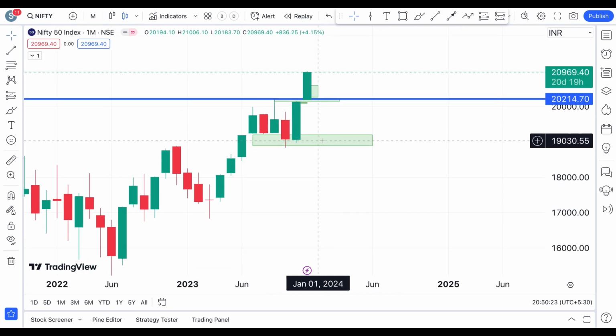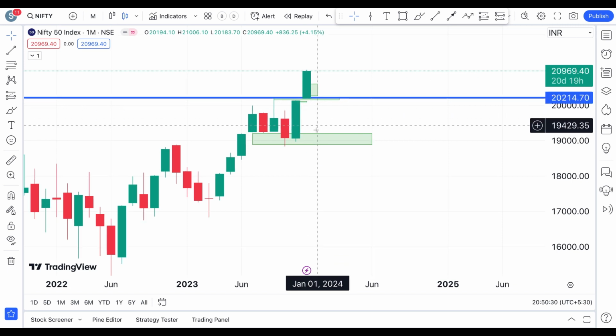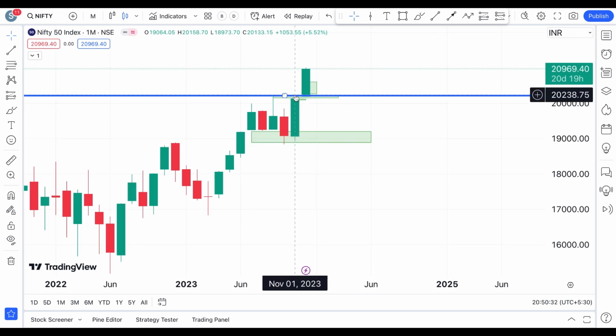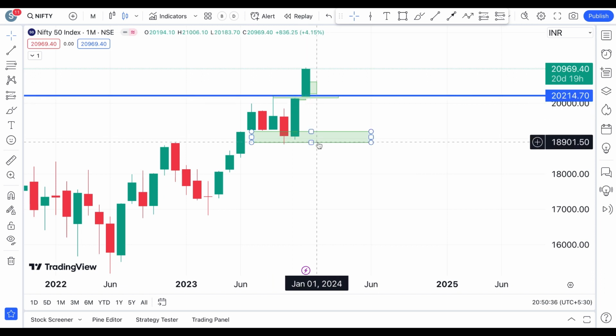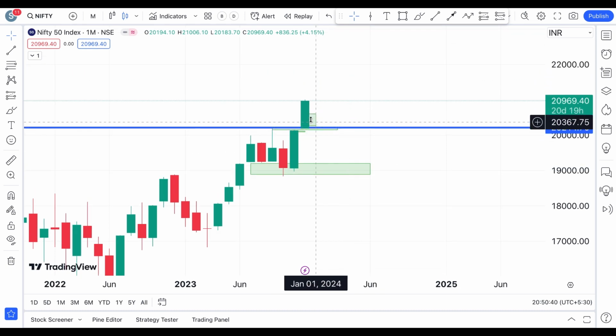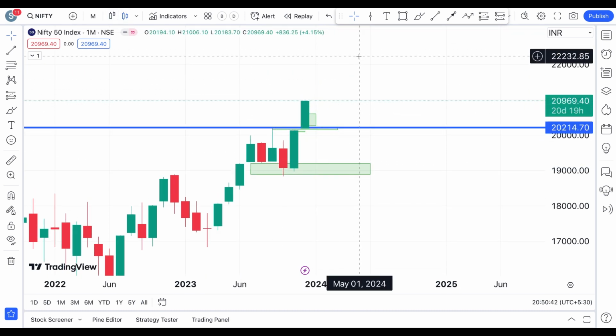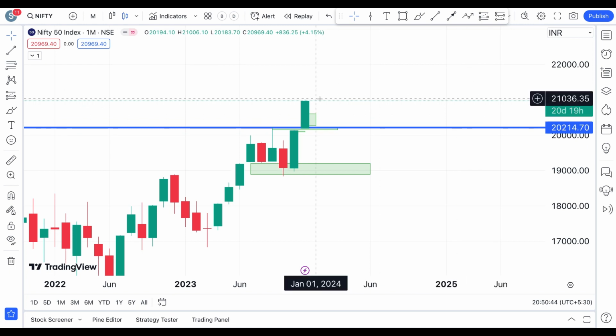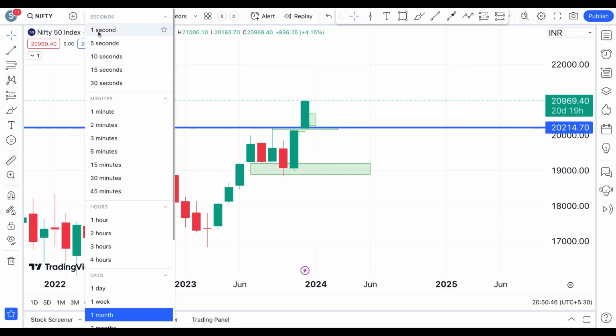You should be paying attention to these levels in the Nifty, this as a resistance level, and this as a support level on a monthly chart. So to start with, on a monthly chart we are already bullish, and we are yet to see the close, with 20 days left for the Nifty, of course, for the Bank Nifty also.